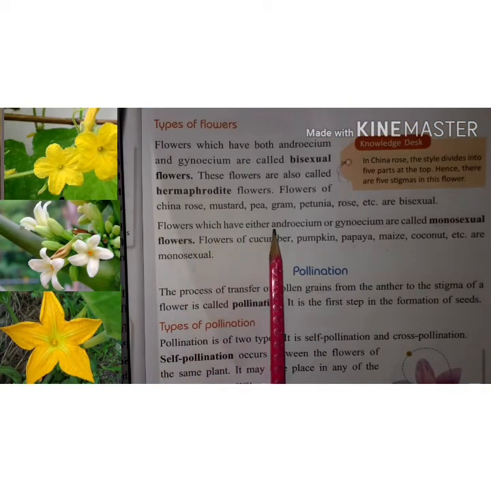Flowers which have either androecium or gynoecium are called monosexual flowers. Mono means one. So the flower which has only one part, either a male part or a female part, is called a monosexual flower. For example, flowers of cucumber, pumpkin, papaya, maize, coconut, etc. are monosexual. Why are they monosexual? Because they have a male part or a female part, not both.